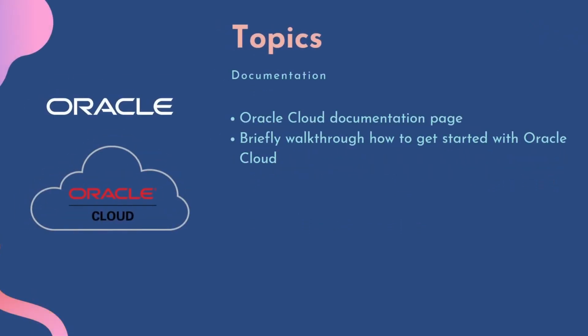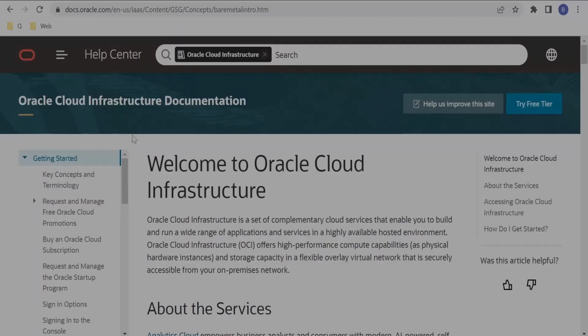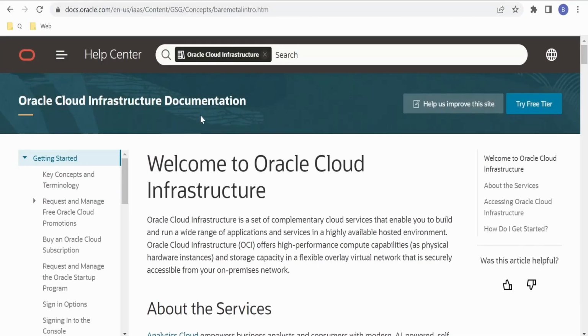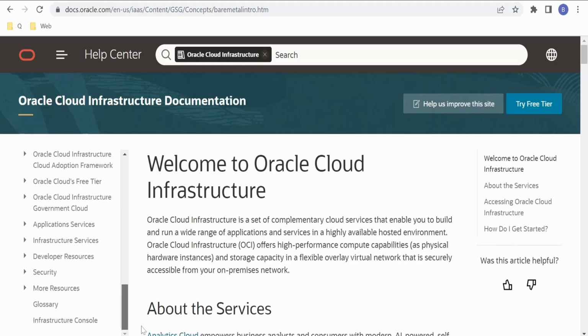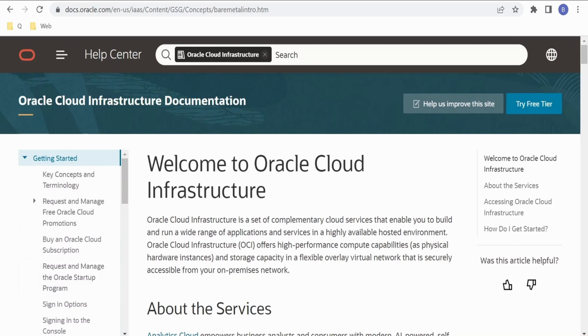In this class, we are going to learn the following topics. We will go through the Oracle Cloud documentation page, and also we will briefly walk through how to get started with Oracle Cloud with the help of documentation. Now we'll switch over to the browser and walk through Oracle Cloud documentation. I am here in the Oracle Cloud Infrastructure documentation by Oracle, and this is the link, docs.oracle.com. On the left side, there is a table of contents of the topics available in this documentation.